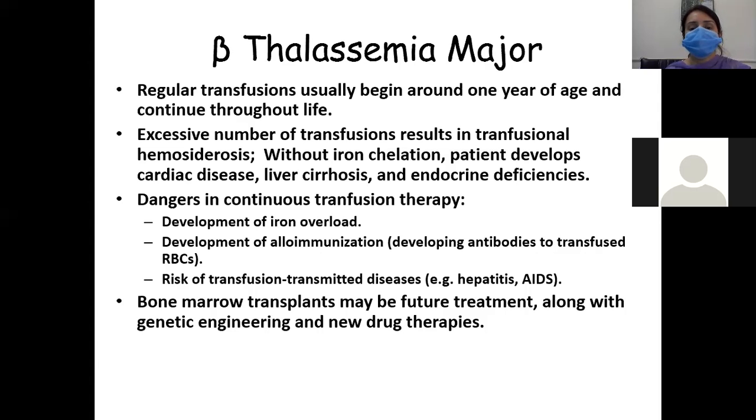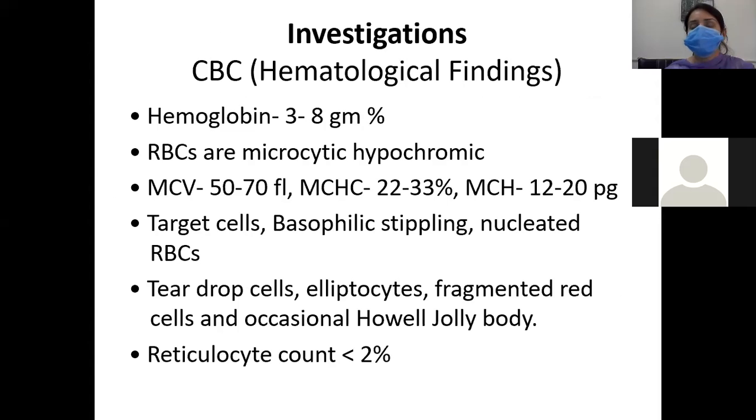So what are the dangers in continuous transfusion therapy? Remember, there will be development of iron overload and development of alloimmunization. What is alloimmunization? This is the development of antibodies to transfused red blood cells. There can also be transfusion-transmitted diseases like hepatitis and AIDS. Bone marrow transplant may be the future and ultimate treatment, along with genetic engineering and new drug therapies. So what are the investigations that we will order?